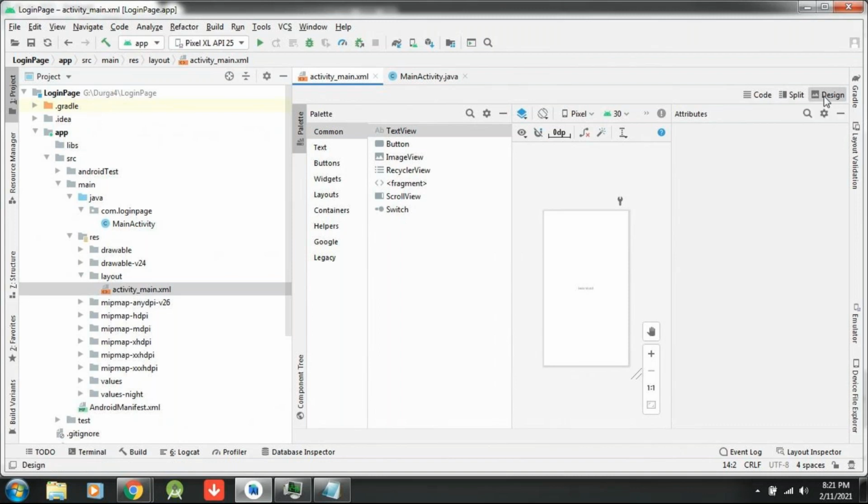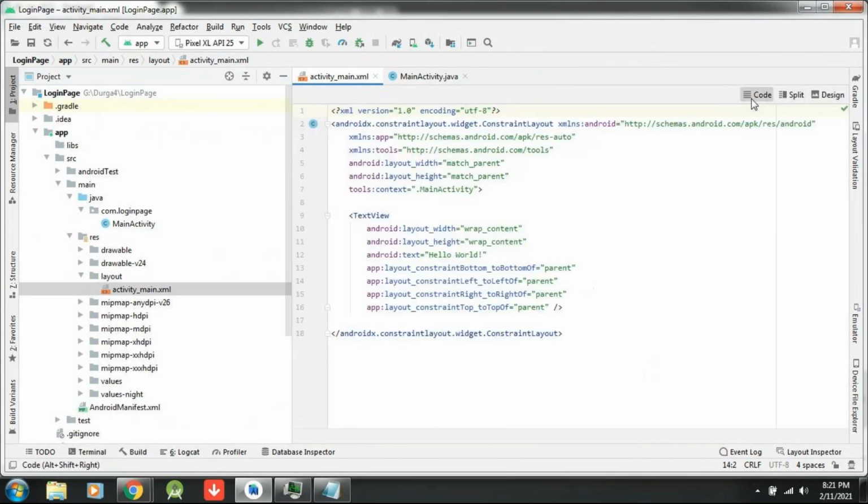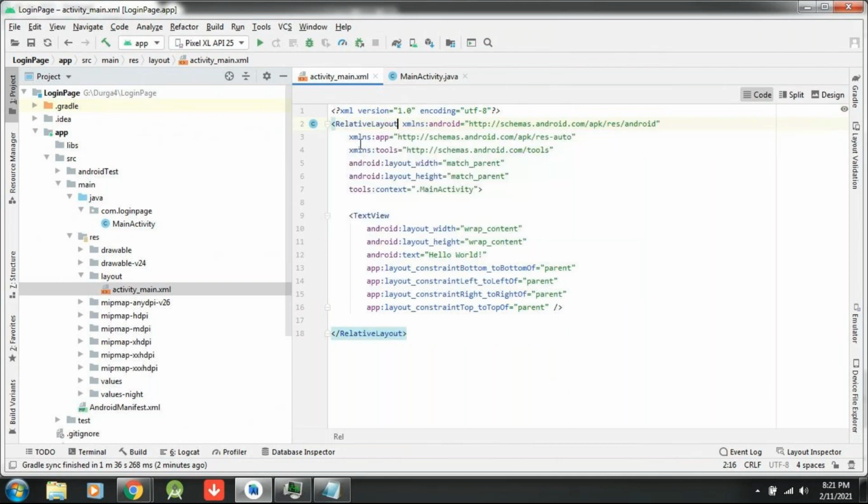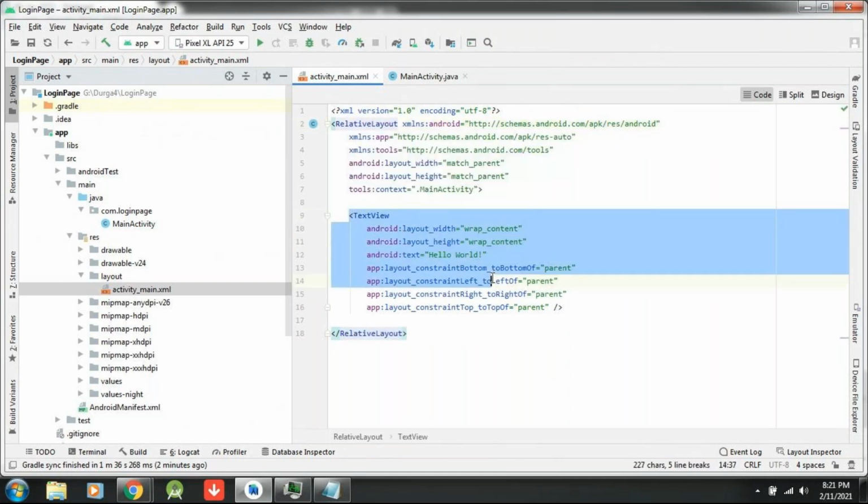Three windows are there: Design, Split, and Code. Let me go to code. So here ConstraintLayout is there. I don't want this ConstraintLayout, so make changes to the layout I would like to discuss today. RelativeLayout, right? Which is showing here. After that, you can remove it.